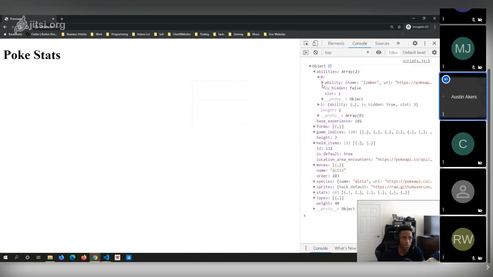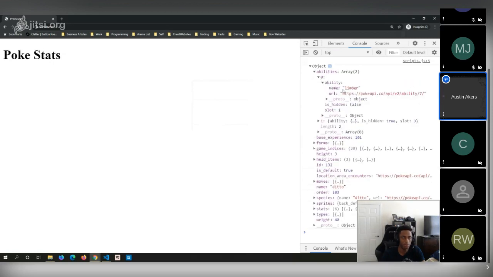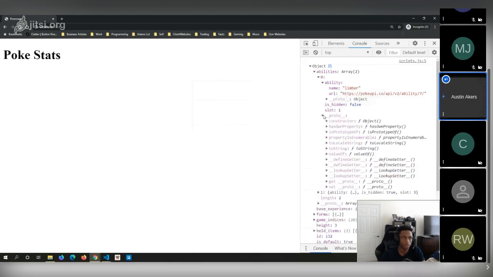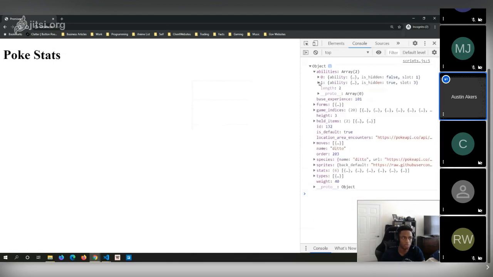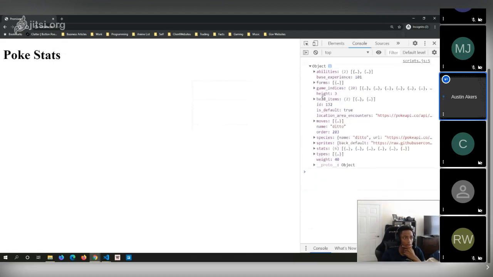Abilities as well. If we take a look at this, we're able to see, oh wow, the first ability, as you can see, this is an array. Abilities is an array. It has limber and then also imposter. That's cool, right? It also has its different types of forms. It has the game indices.